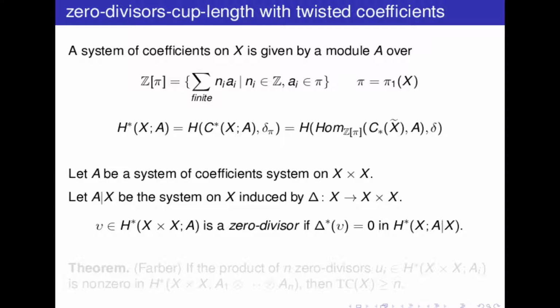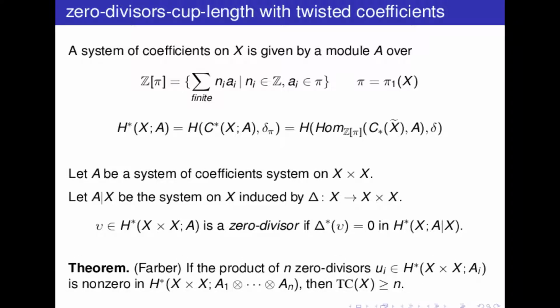Farber proves that if the product of n zero divisors with some coefficients is non-zero, then TC of X is greater than or equal to n. So this gives a lower bound for TC.